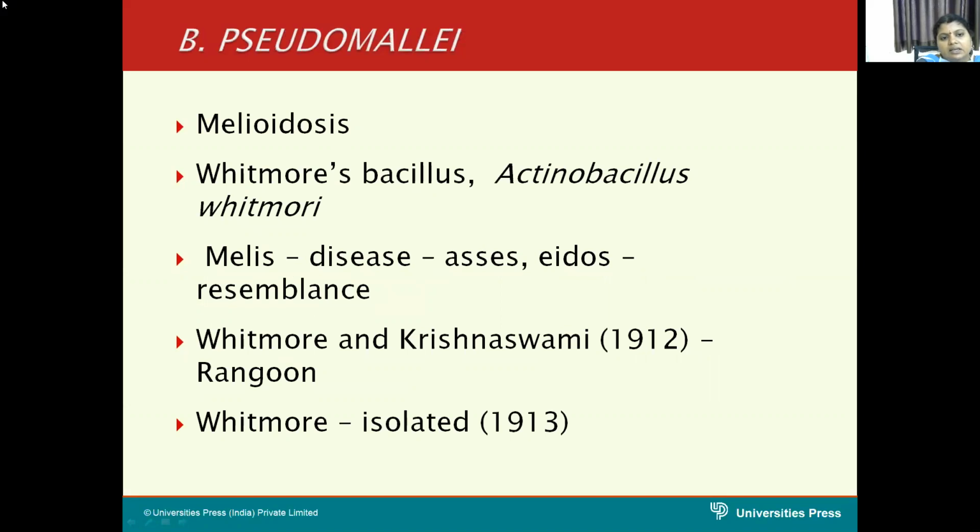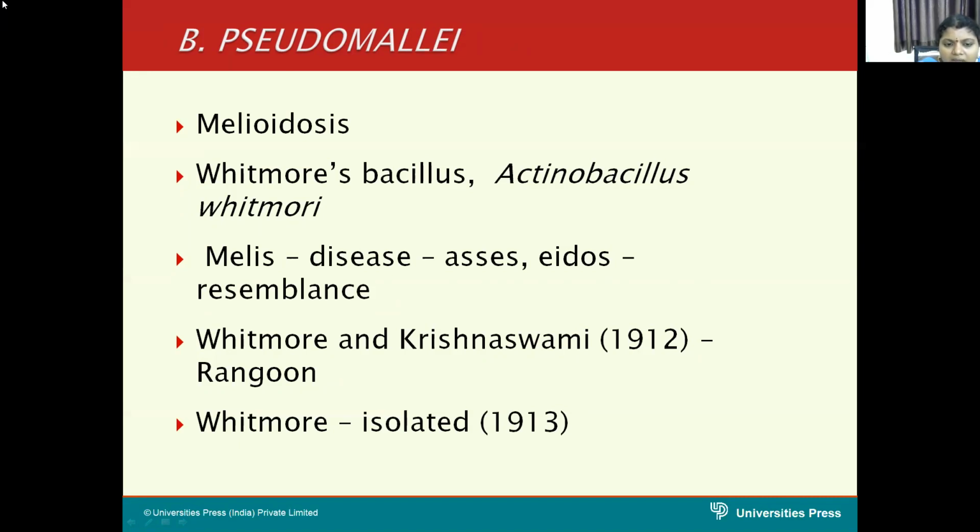Next one is Burkholderia pseudomallei. This Burkholderia pseudomallei causes melioidosis. It is similar to glanders disease. It's also called Whitmore's bacillus or Actinobacillus.